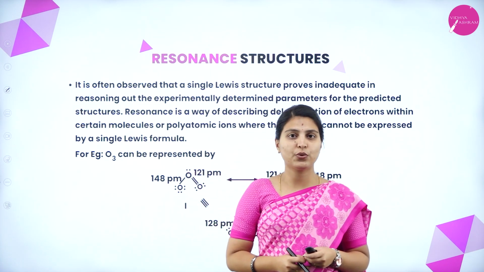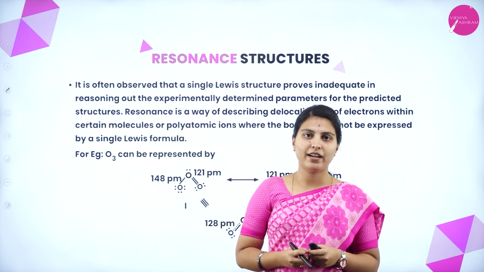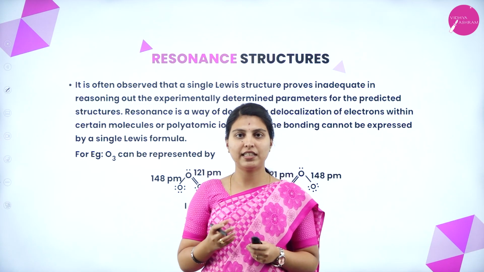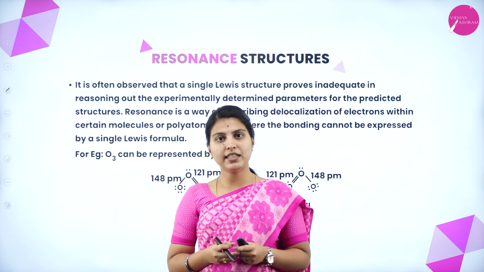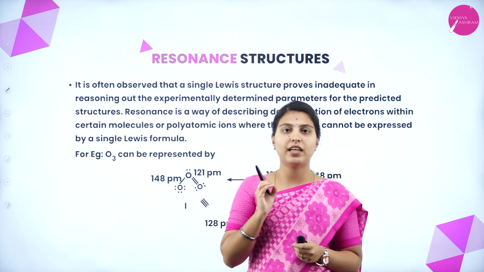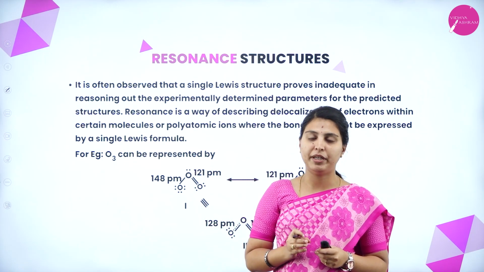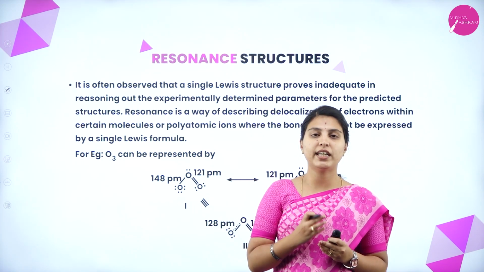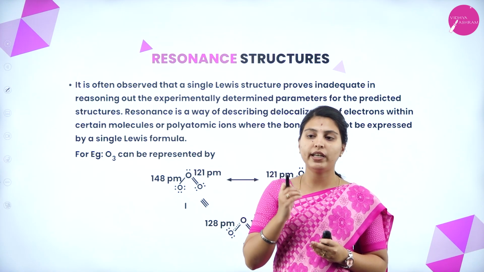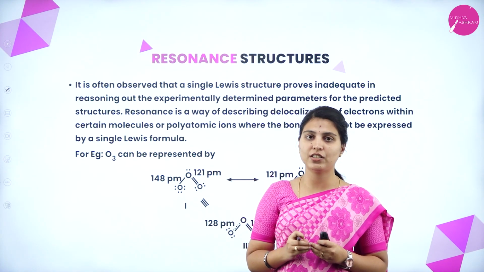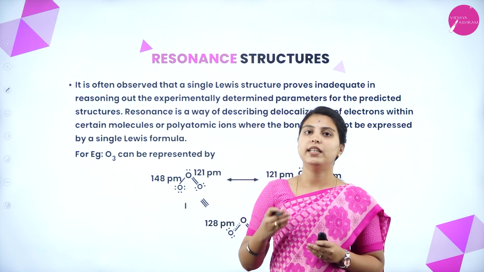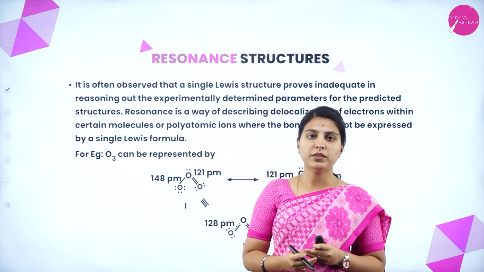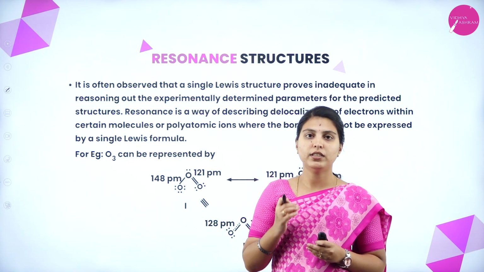What are resonance structures? Why do we have to write so many resonance structures? We have discussed the Lewis structure, that is the Lewis dot structure, in the last session. In that session, we wrote the dotted structures according to the valency around the element. But if you want theoretical and experimental evidence, only one kind of writing, the Lewis structure, is not enough. So we have to write the Lewis structures, that is the canonical forms of each compound structure.